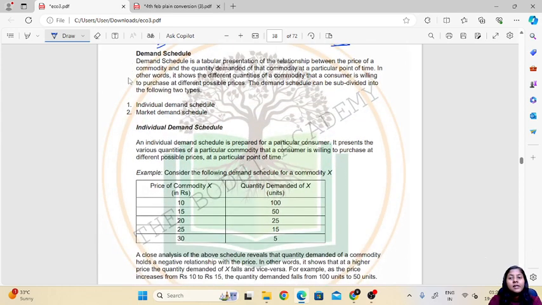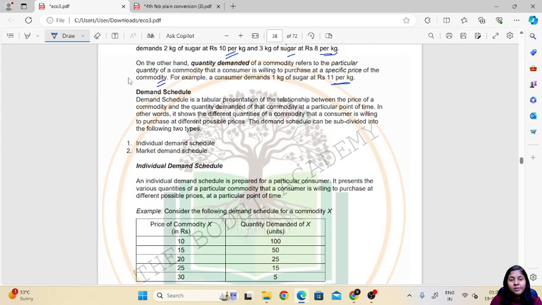Then, here we have to understand the demand schedule.